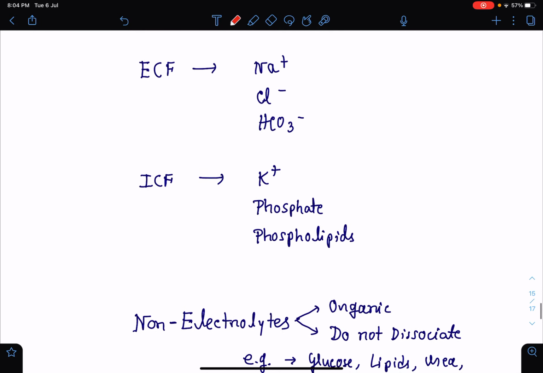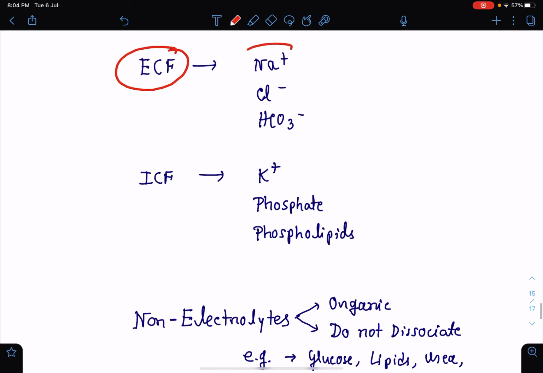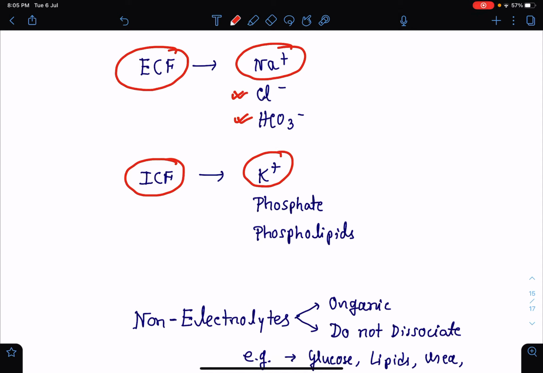If we talk about the solutes in extracellular fluid or intracellular fluid, in the extracellular fluid, the major solute is sodium. Along with sodium, there will be chloride and bicarbonate in the extracellular fluid. In the intracellular fluid, the major solute is potassium. Along with potassium, there will be phosphates and phospholipids.